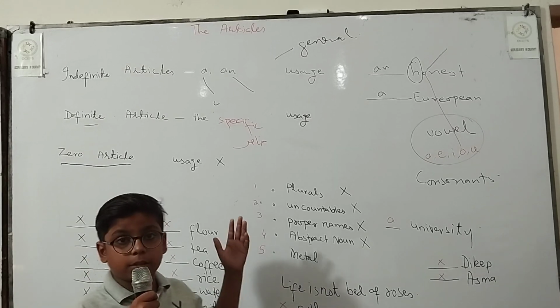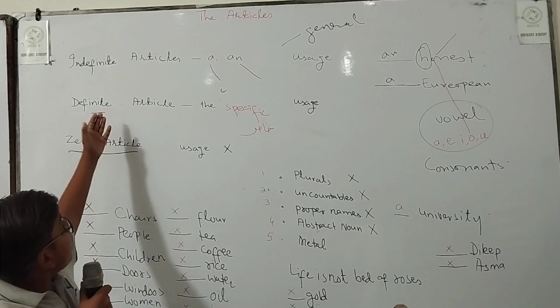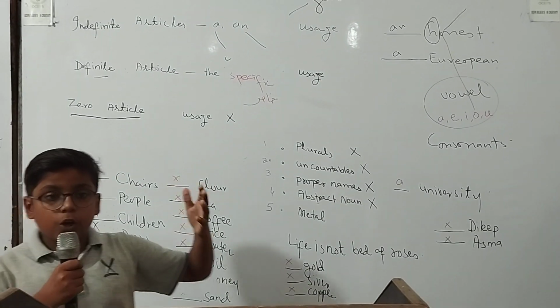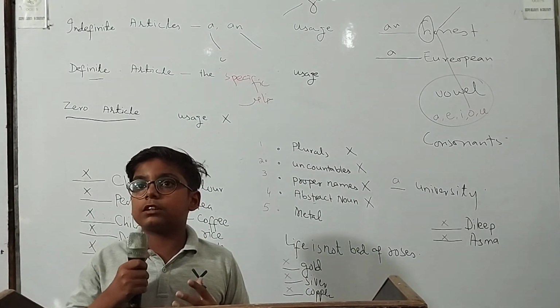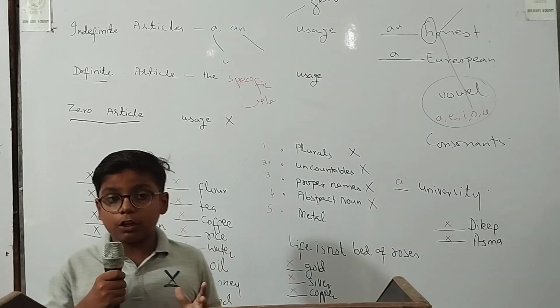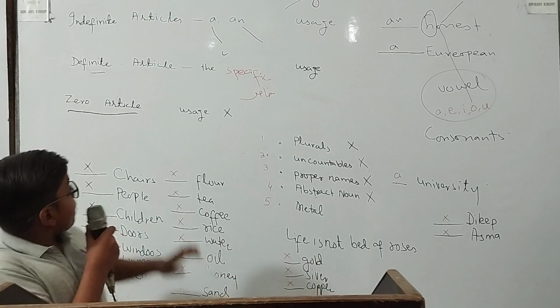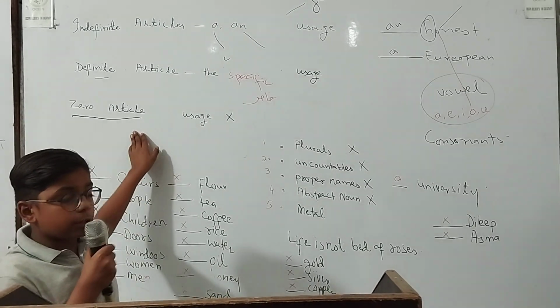And now I will discuss the definite article. The definite article shows specific things, like we say the moon, the star. And now we discuss the zero article.